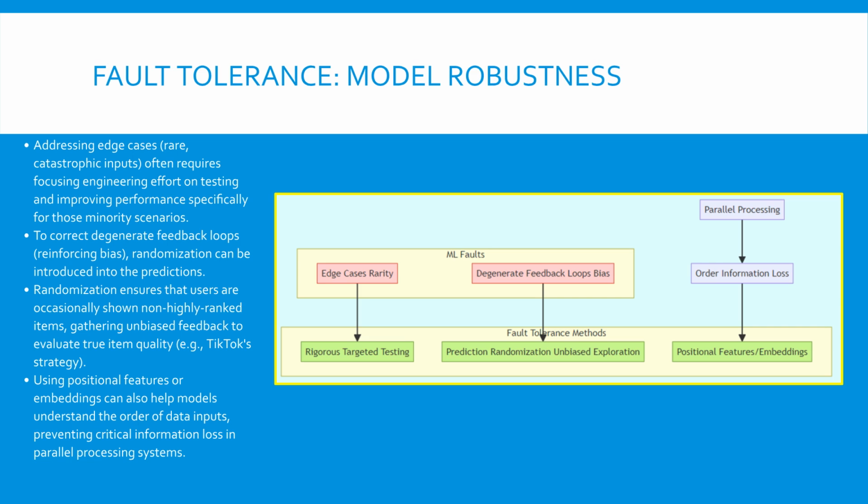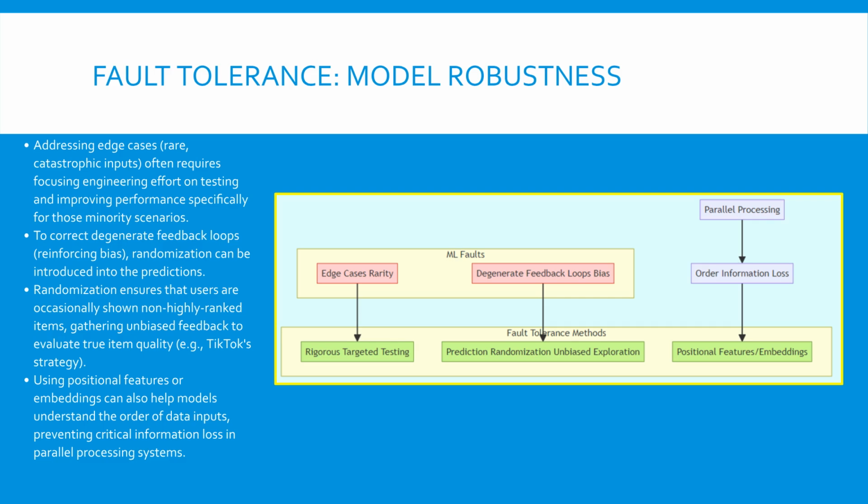Furthermore, models like transformers process data in parallel, losing natural sequence information. We introduce positional features explicitly, encoding the order of data points, to recover this crucial information, ensuring robust and accurate processing. This diagram illustrates the relationship between specific ML faults and their necessary tolerance methods. Edge cases, characterized by their rarity and potential for catastrophic failure, are primarily mitigated through specialized and rigorous testing. Degenerate feedback loops, which introduce self-reinforcing bias, are addressed through strategic prediction randomization. This means deliberately exploring non-preferred options to gather new, unbiased data, which breaks the reinforcing cycle.